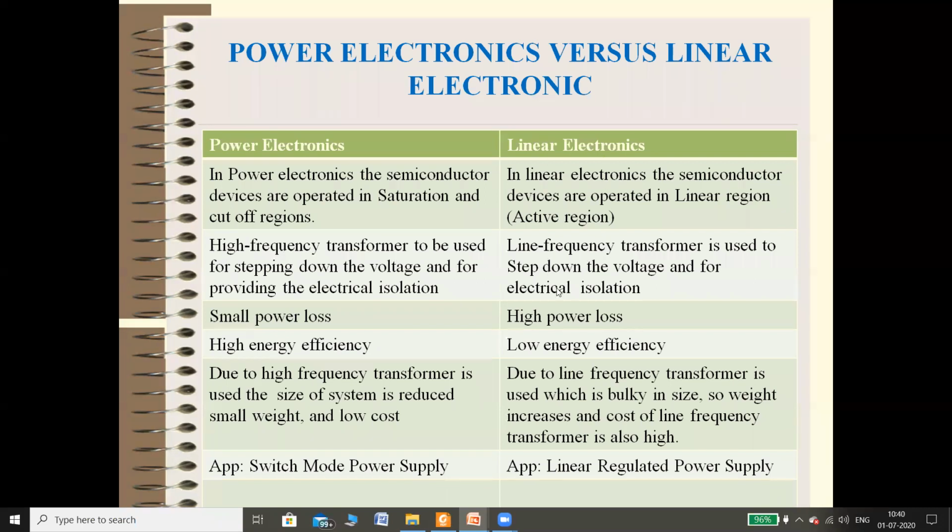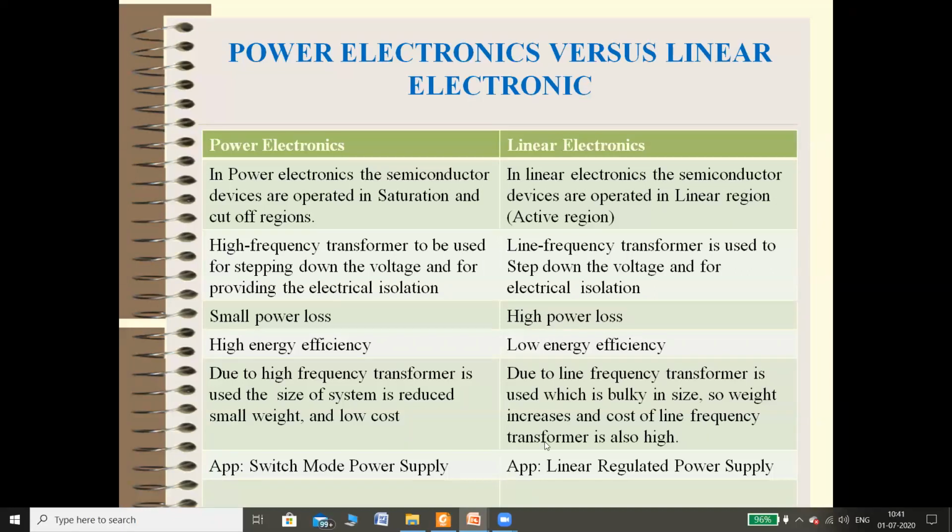See, in linear electronics, line frequency transformers are used to step down the voltage and for electrical isolation. In every circuit, transformers are not only used for conversion of low to high or high to low voltage, they are also used many times for isolation between the power circuit and digital, or maybe called logic circuits, right?